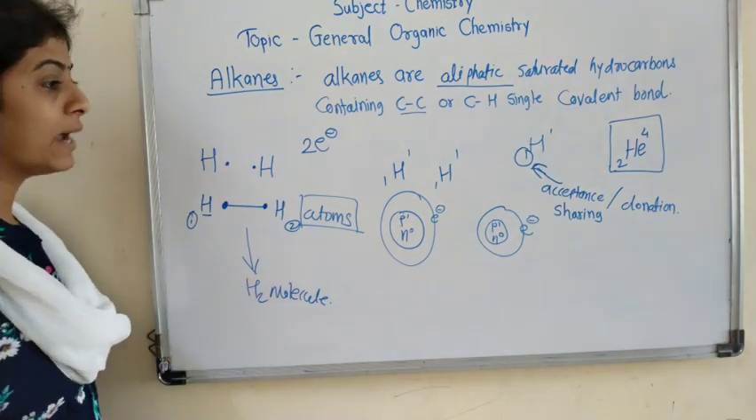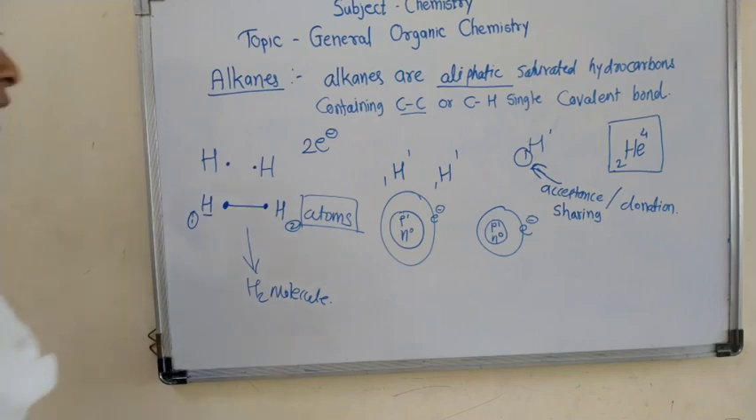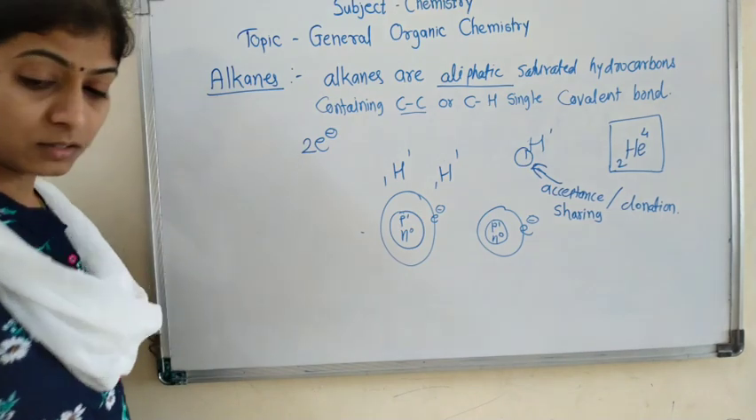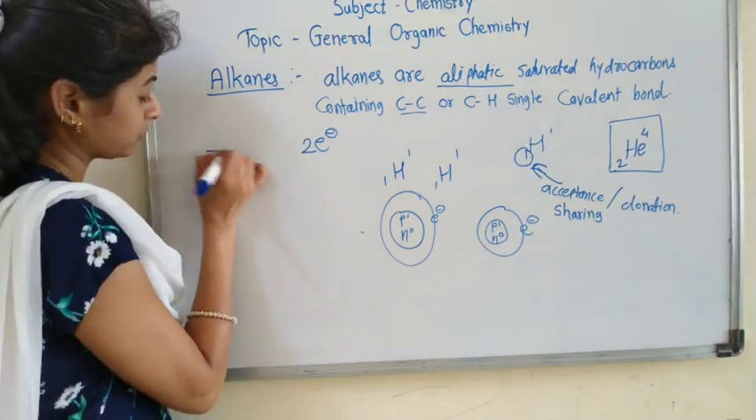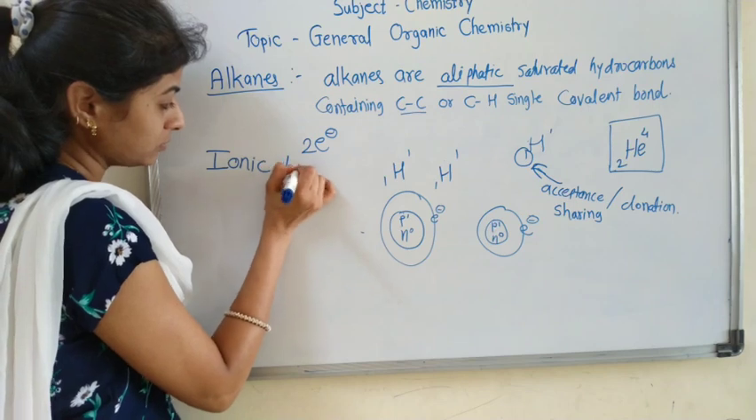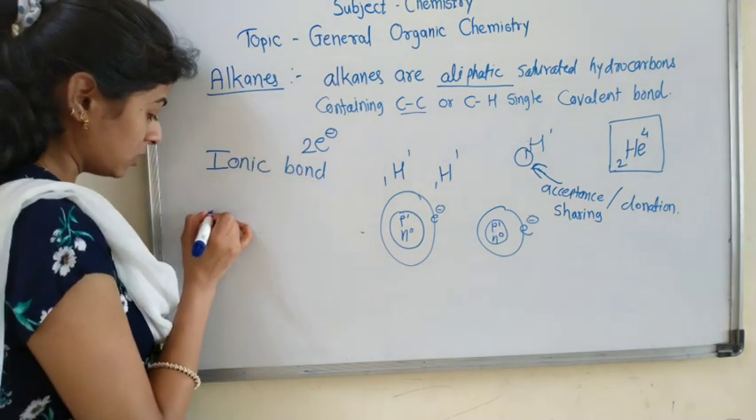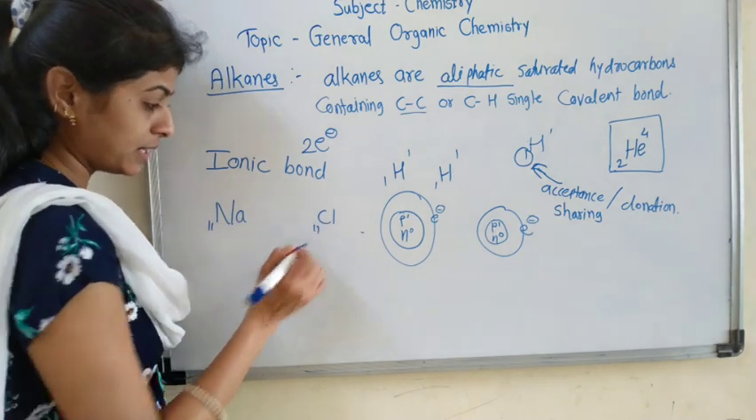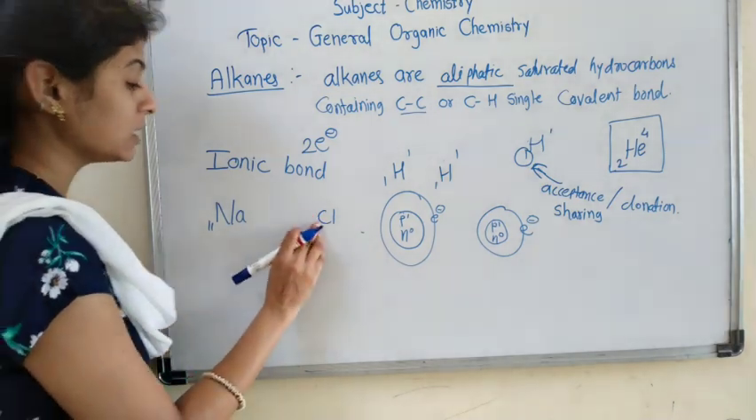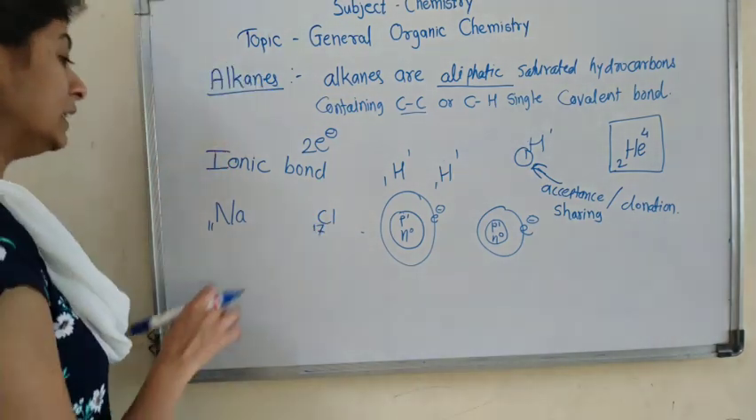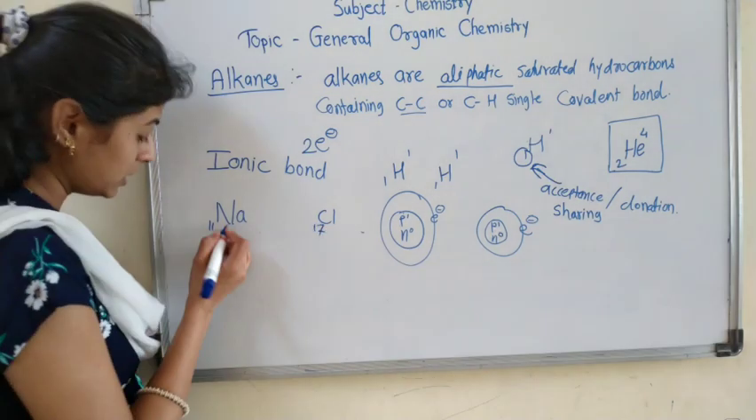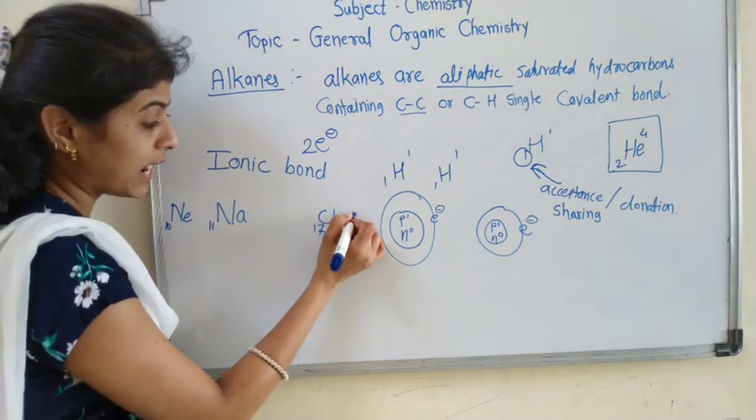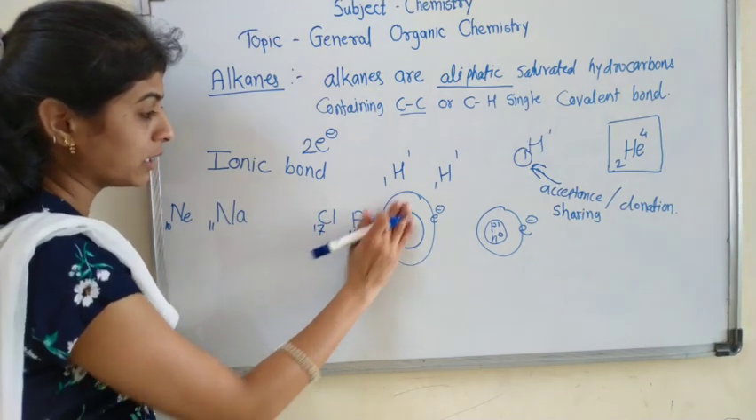Now ionic bond. What is meant by ionic bond? The second type of bond is ionic bond. For example, Na and Cl, with Na having atomic number 11 and Cl having 17. What are the nearest noble gases to these elements? Here Ne, that is neon 10, and here Ar, argon 18.